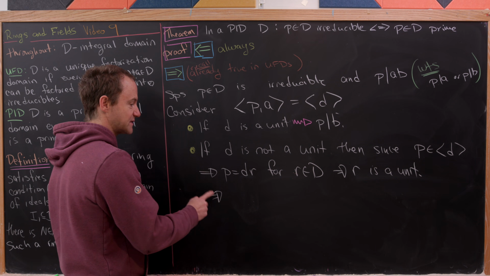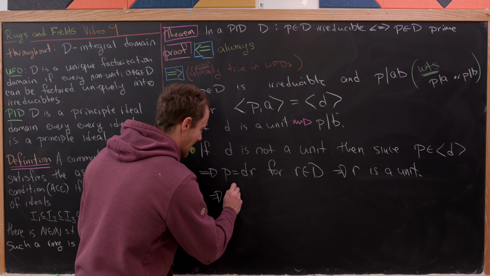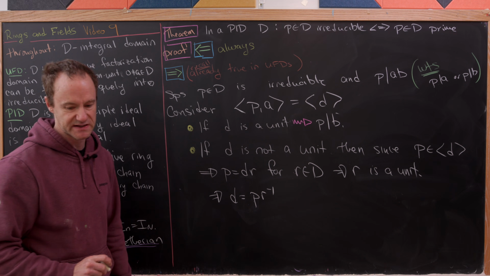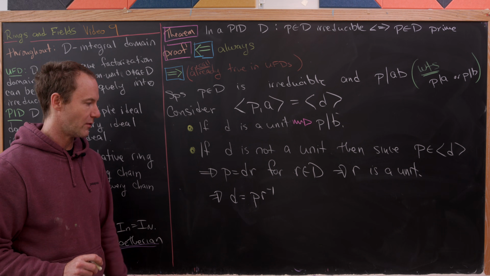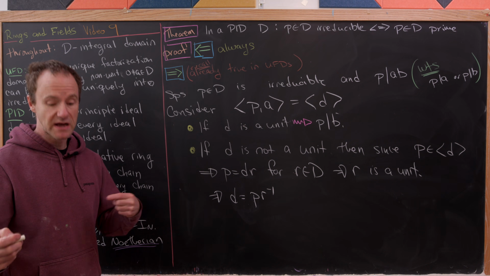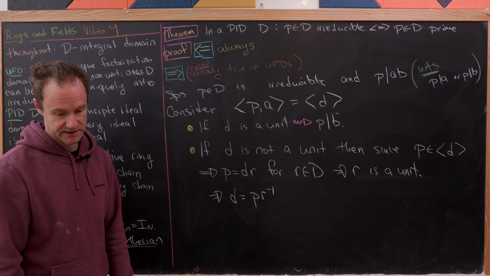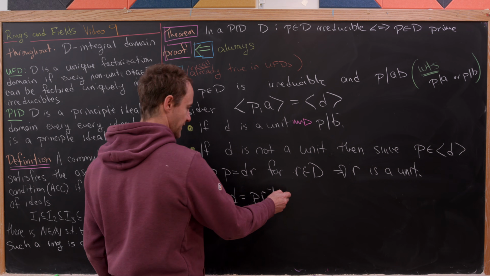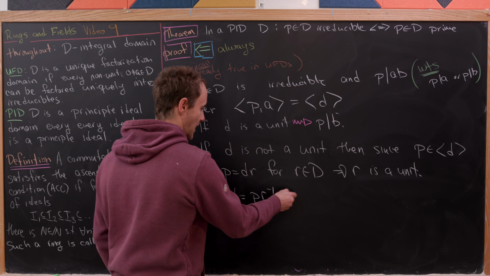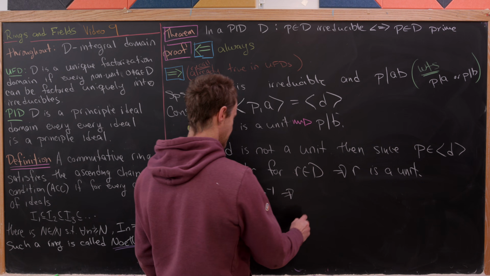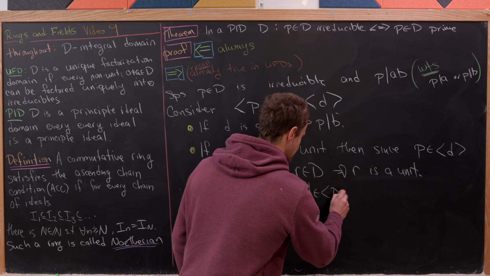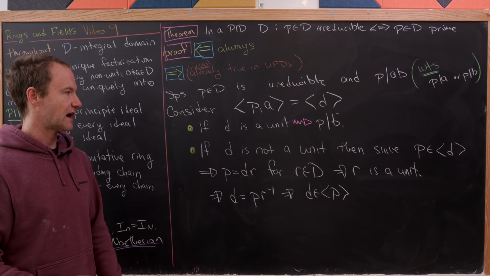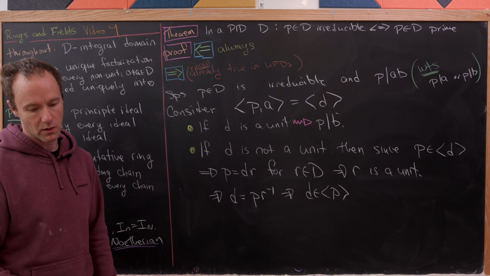But now let's observe that that means that D is equal to P times R inverse. We can simply multiply by the multiplicative inverse of R because R is a unit. Okay, nice. But now let's observe this means the following, and that is that D is in the ideal generated by P. All right, so now let's see how this is going to go.